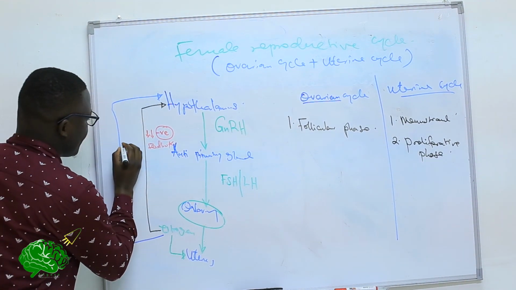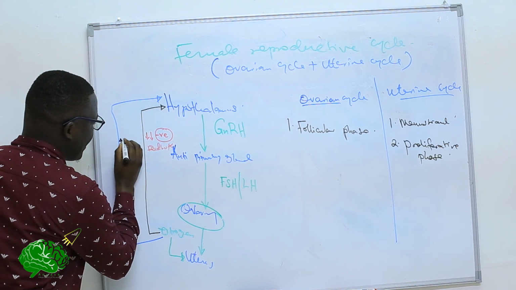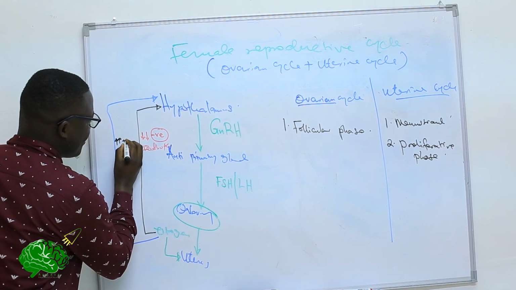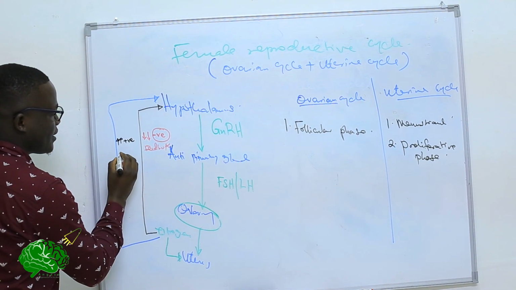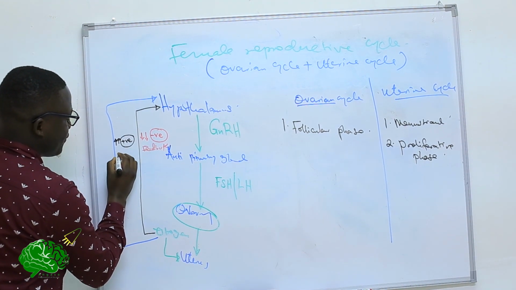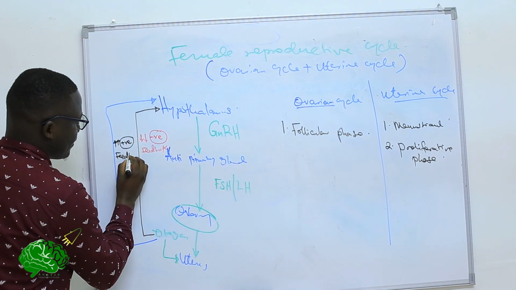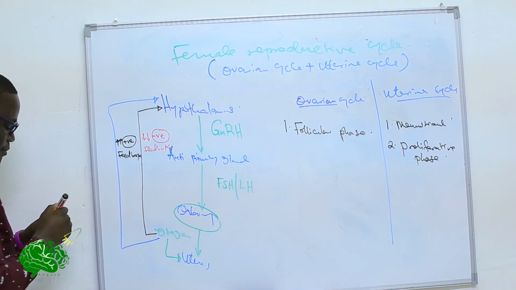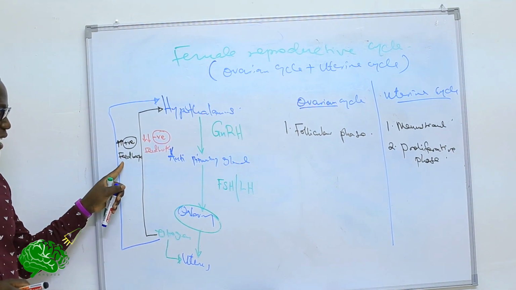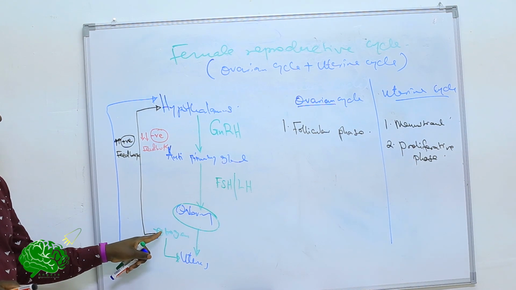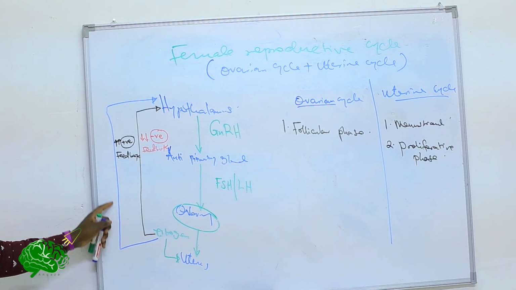Our estrogen level has gone relatively higher, so this time around the estrogen will cause a positive feedback. So we have a positive feedback at high concentration and a negative feedback at low concentration.